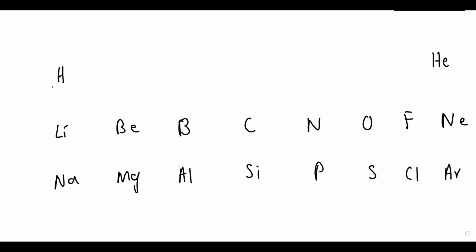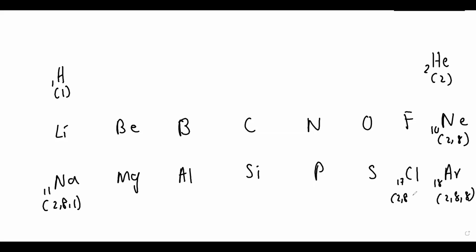Here it is 1, here it is 2, this is 10, so it is 2 comma 8. This is 18, so it is 2, 8, 8, right? This is 11, so 2, 8, 1. Chlorine is 17, so 2, 8, 7, right? Oxygen is 8, so 2 comma 6. Magnesium is 12, so 2, 8, 2.